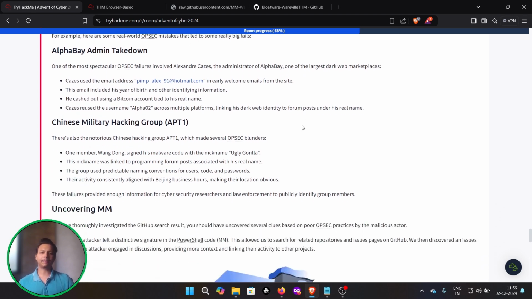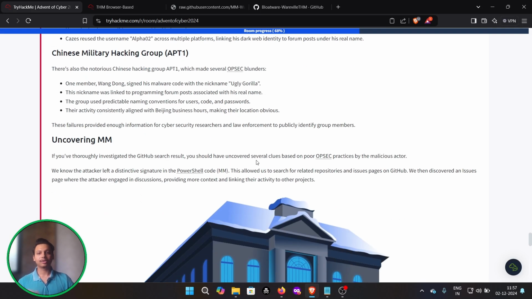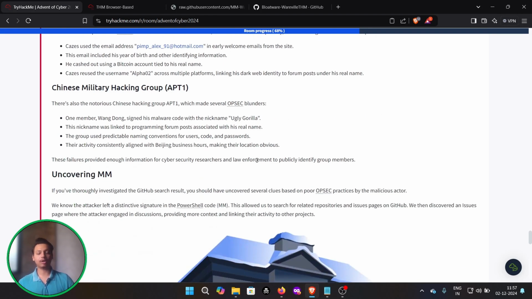One of the most spectacular OPSEC failure cases involved Alexander Casey, the admin of Qoo and one of the largest dark web marketplaces. Casey used an email address in early welcome emails from the site. These emails included his year of birth and other identity information. He cashed out using a Bitcoin account tied to his real name. Oh my god. Casey also reused the username Qooo across multiple platforms, linking his dark web identity to forum posts under his real name.